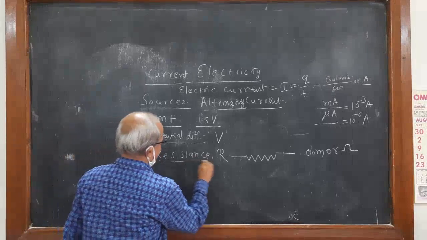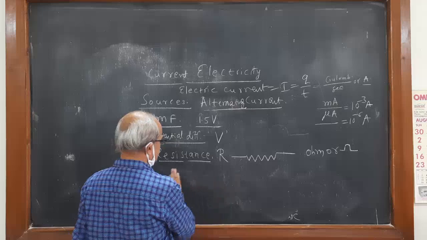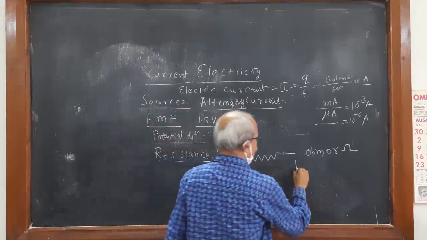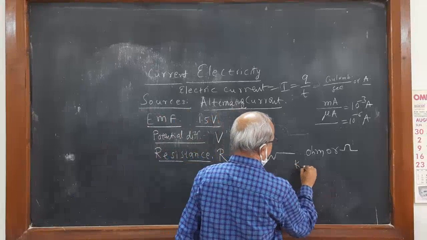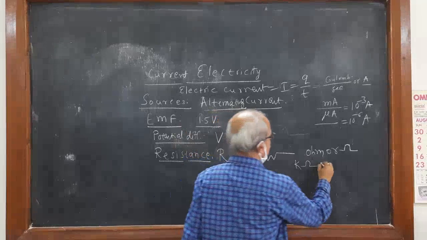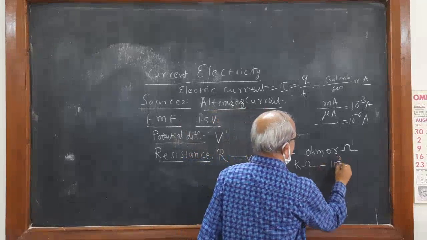Then these resistances we usually write in kilo ohm, or mega ohm. Kilo means conversion into ohm.